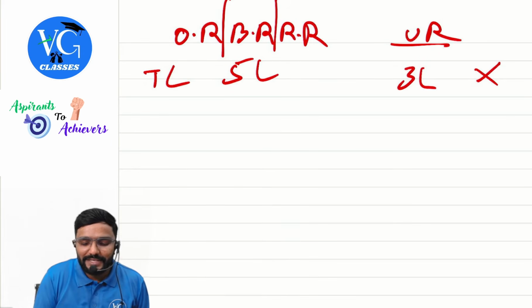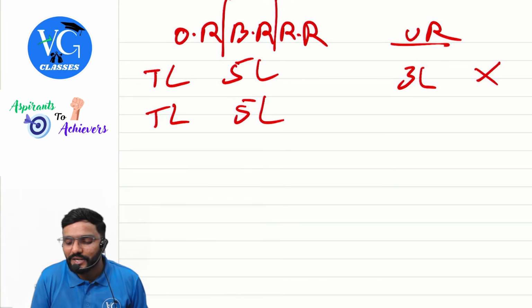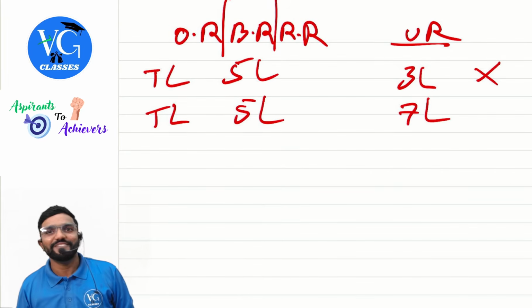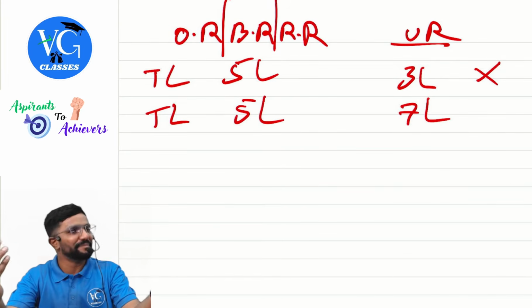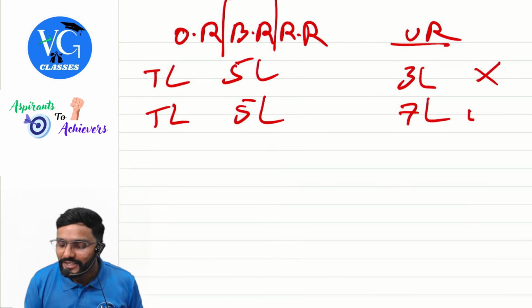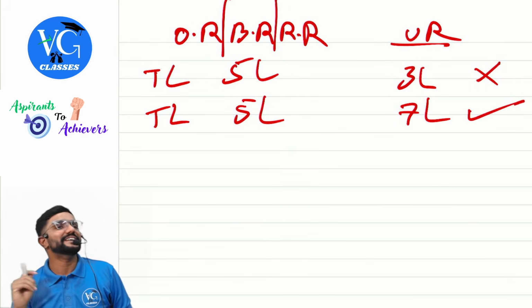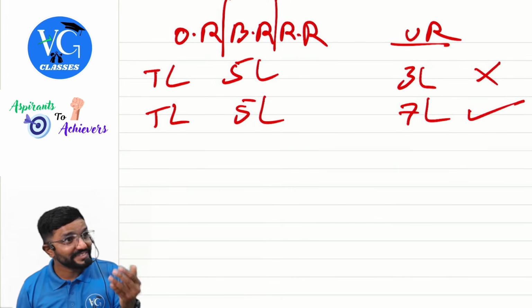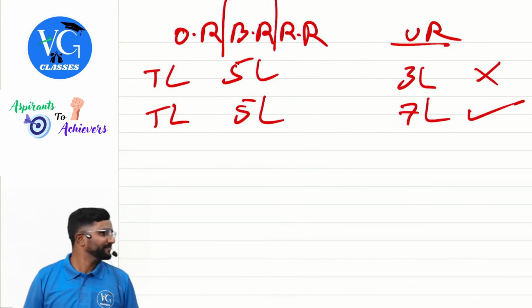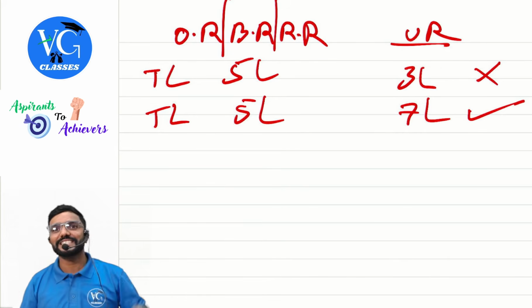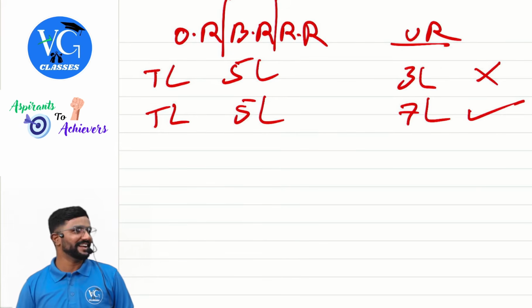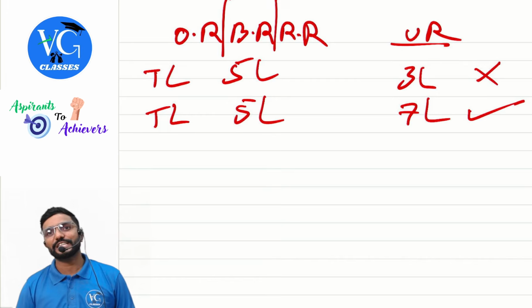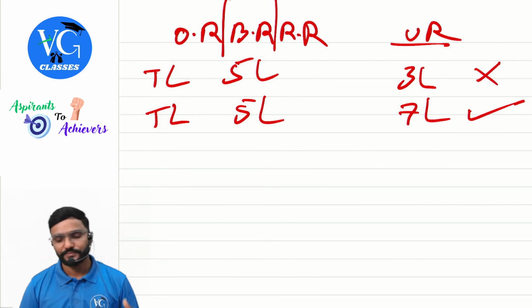Next, sir, my tax liability I had disclosed 5 lakhs, sir. Now I will disclose 7 lakhs, sir. Will government allow me? Yes, my child, coming. File the updated return. And please be careful, I have to pay 2 lakh, plus I should pay additional tax also. 2 lakh is there, interest is there, maybe late fee also will be there. And even additional tax in the form of penalty will be there.